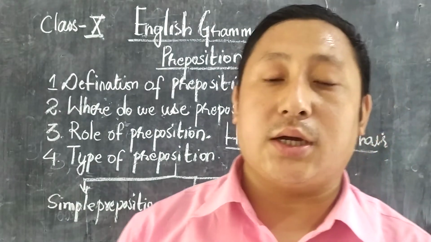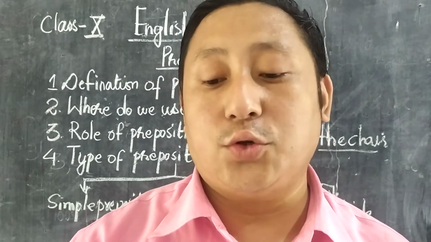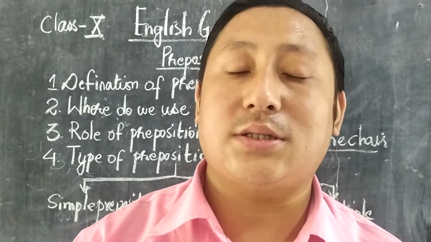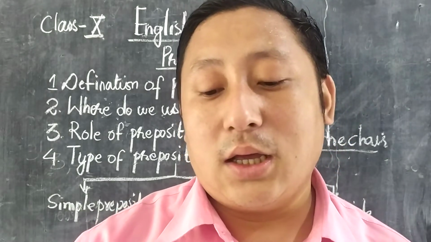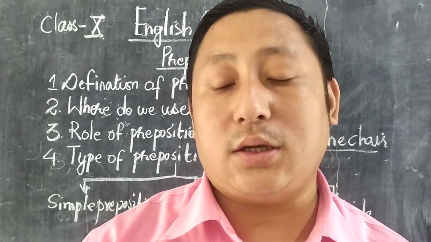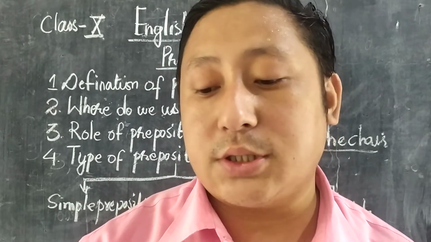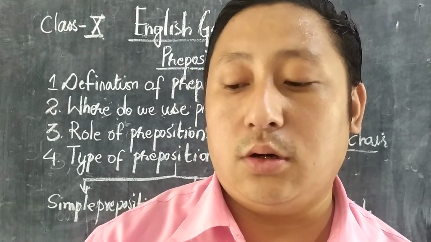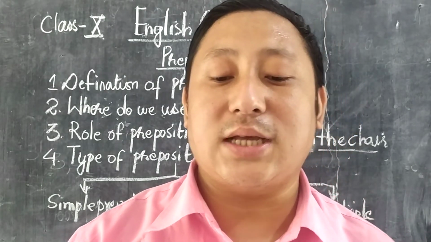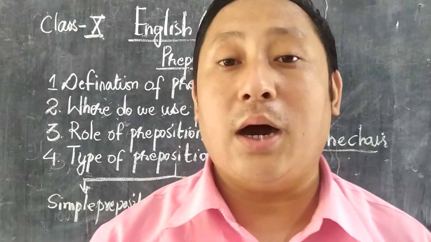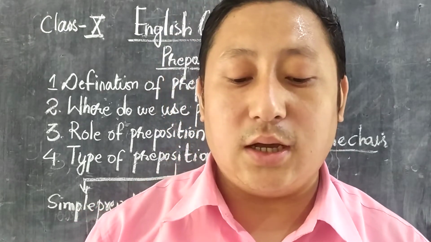compound preposition. Okay, now in the compound preposition, what is that? Compound prepositions are made of two or more words. That means this compound preposition is always made of 2 or more words, and this usually indicates words like beside, about, inside, alone, below, outside, within, between, without, etc. So many things are there which are included in the compound preposition. Okay, now next one is a phrasal preposition.